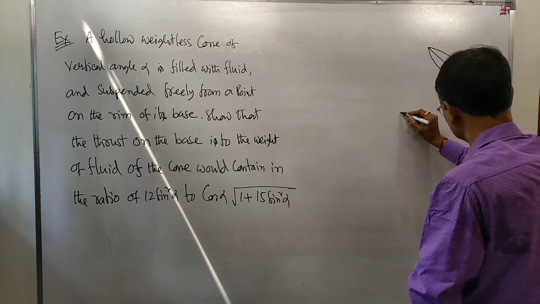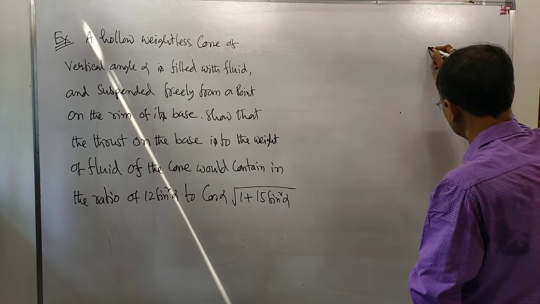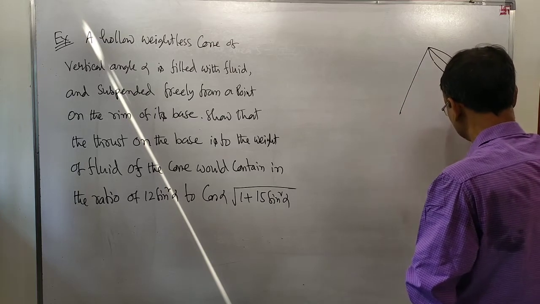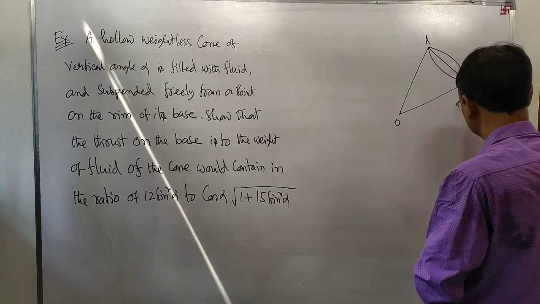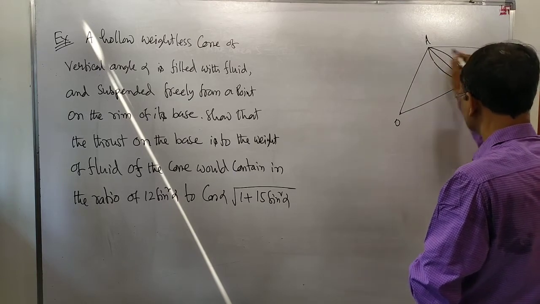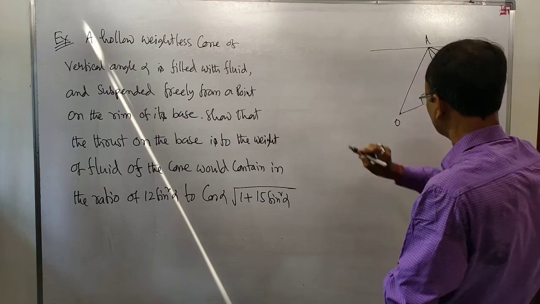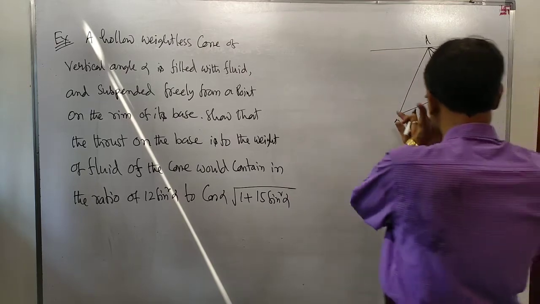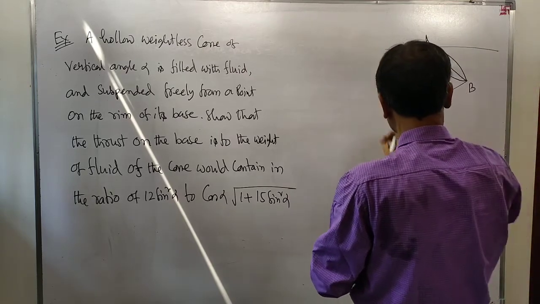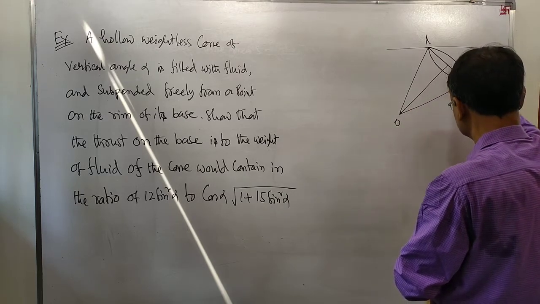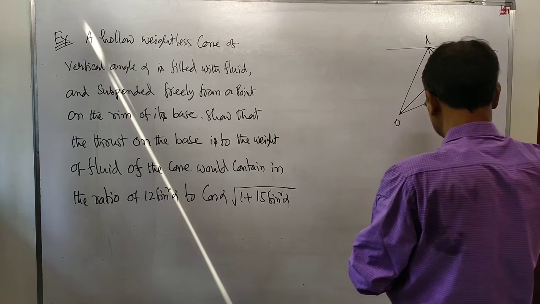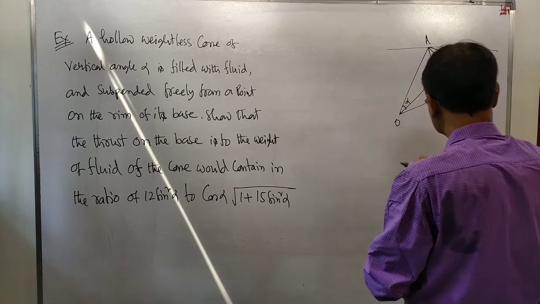Suppose O is the vertex of the cone. Suppose it is horizontal, the effective surface. And C is the center of the base. Alpha is this.